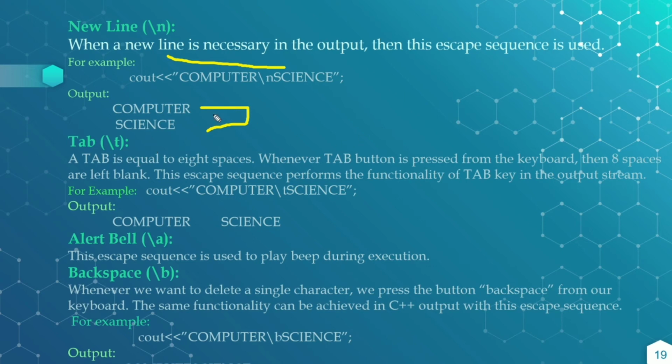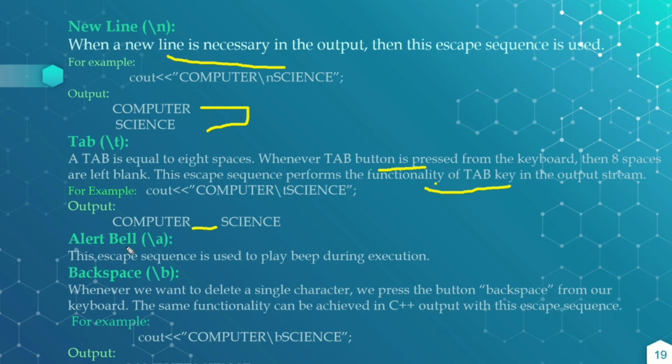Tab: the tab is equal to 8 spaces. When the tab button is pressed on the keyboard, then 8 spaces are left blank. This escape sequence performs the functionality of the tab key, that is backslash t. For example, cout "computer backslash t signs". So in between computer and signs, the cursor displays 8 blank characters.